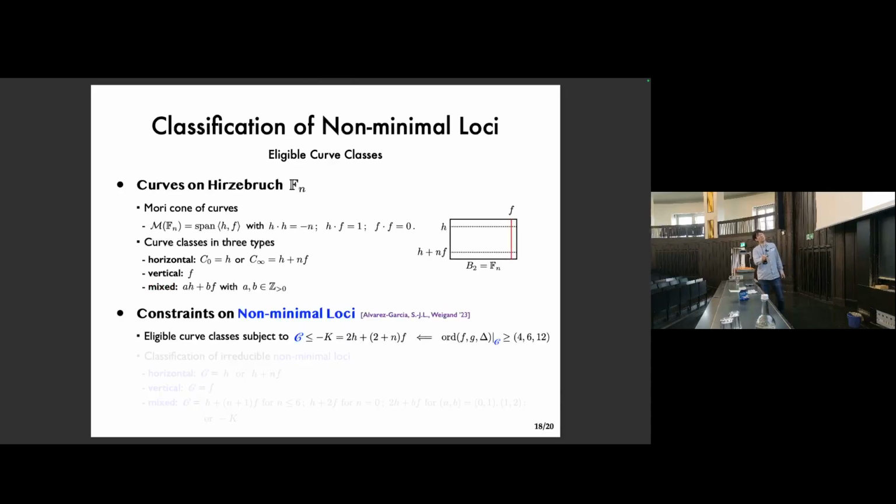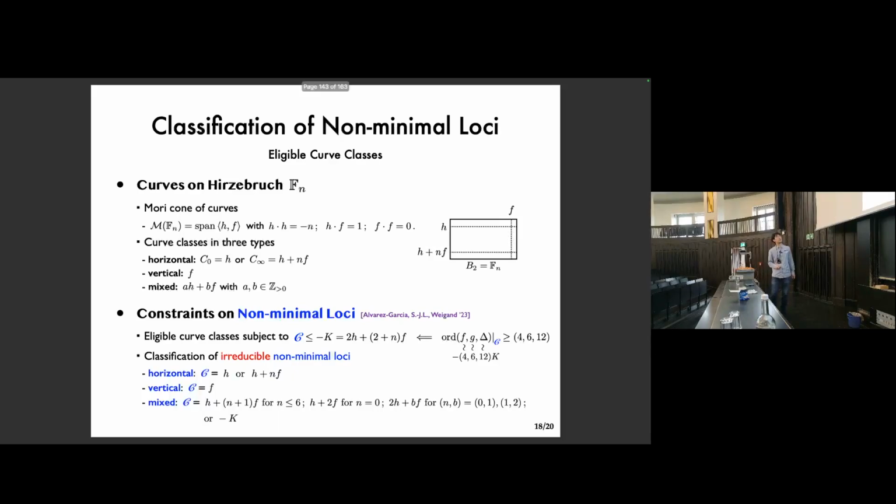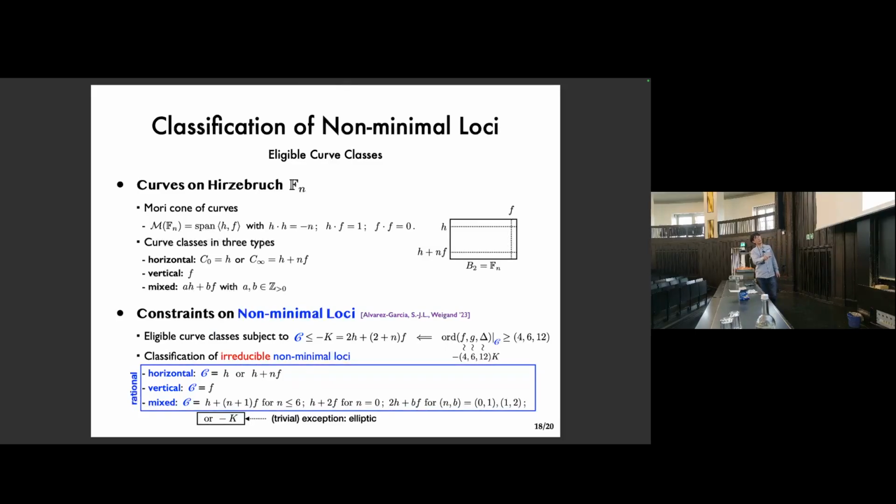Due to the high vanishing orders required for the non-minimality, in the end, the eligible curve classes turn out to be bounded from above by the anti-canonical class. And we also want the classification to be only irreducible loci, because we want to classify the individual brane stacks. So in the end, we are left with only this handful of options, and they all turn out to be rational, except for this single elliptic case, which turns out to be trivial for physics.